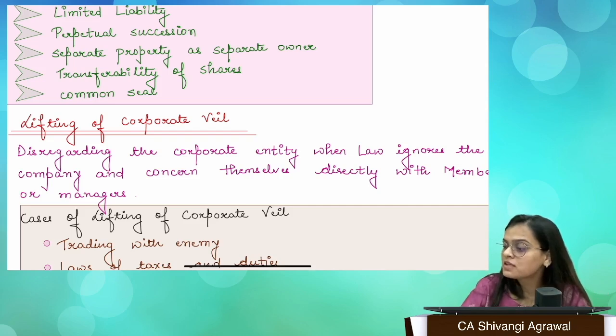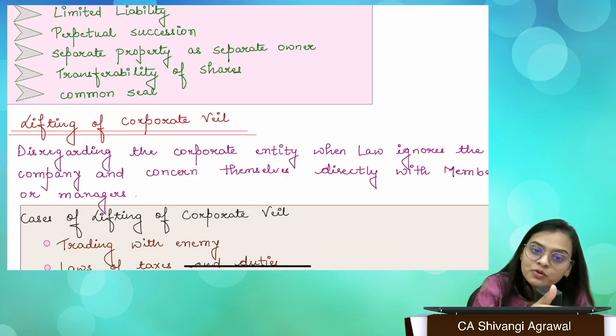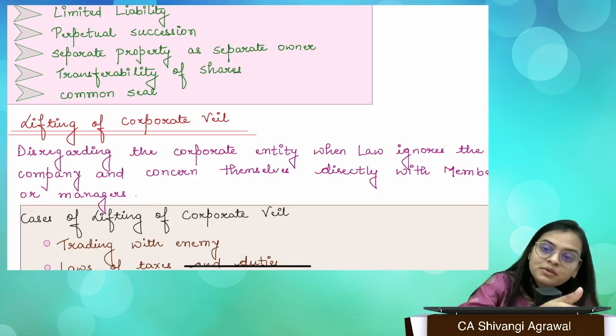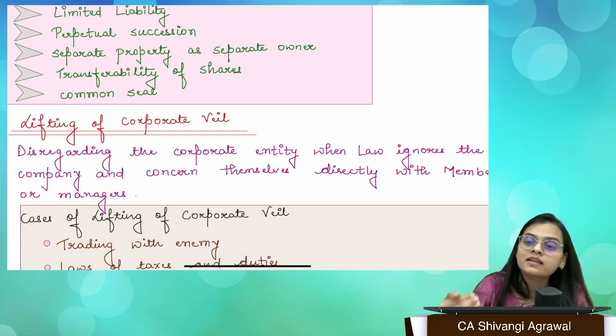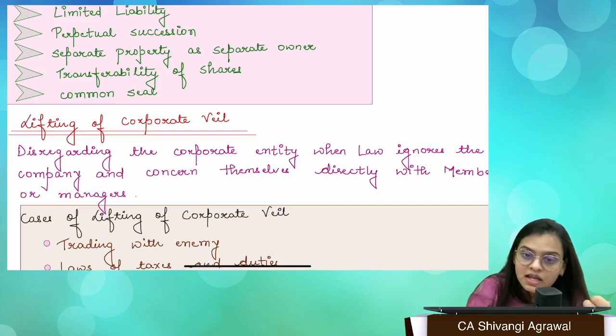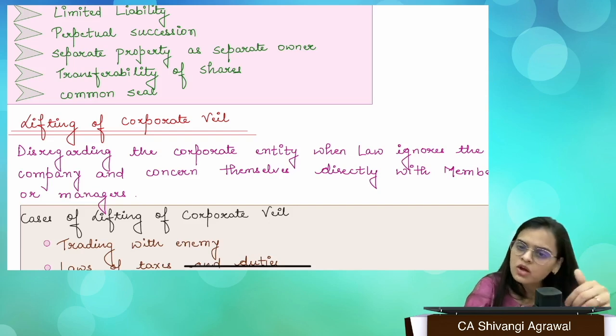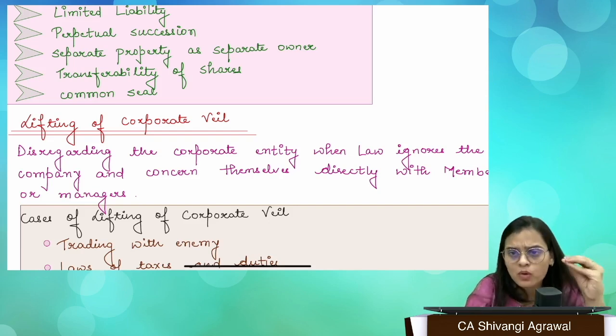But if we go by the definition of company as given under Companies Act 2013, what is company? Company is nothing but incorporated under the Companies Act 2013 or any previous laws. So if I have a company which has been incorporated under Companies Act 2013, that is going to be treated as a company. But if I say, okay, I have Reliance Industries Limited, which was incorporated in previous Companies Act, that is also a company even under Companies Act 2013.